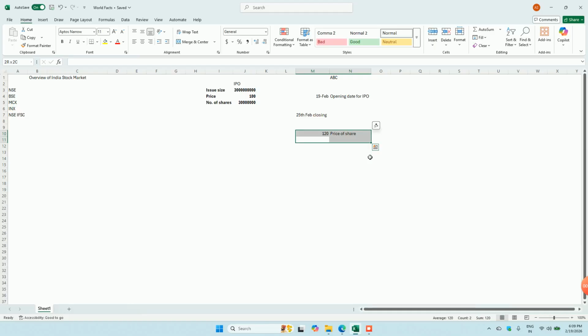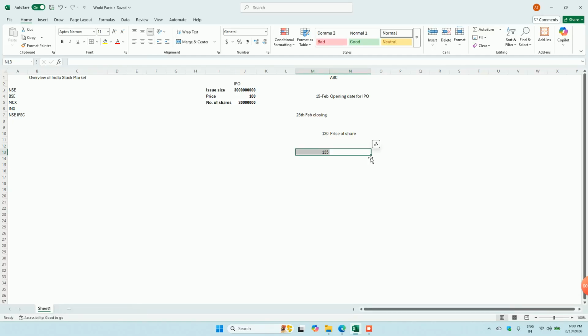It will continue to grow. Let's say on the day of registration it was 120, and on the very next day people still wish to buy this particular share and nobody wishes to sell. So the price may go up, but obviously there is some threshold or upper limit for a particular day.